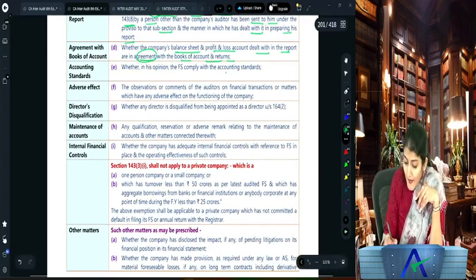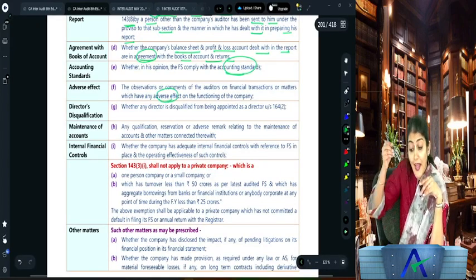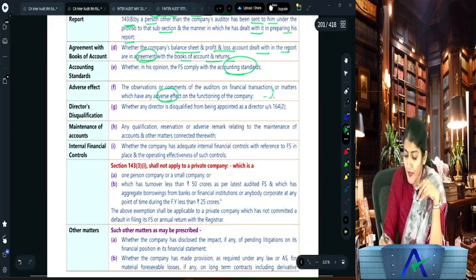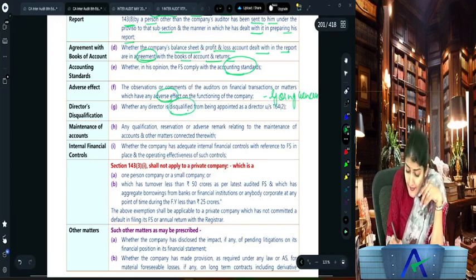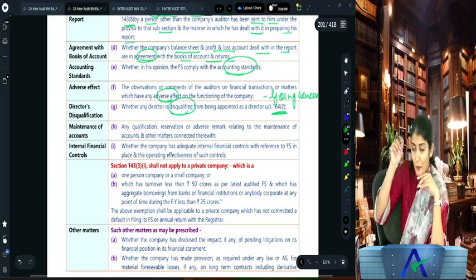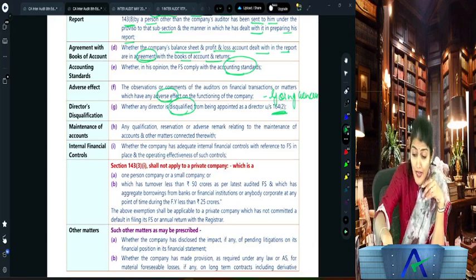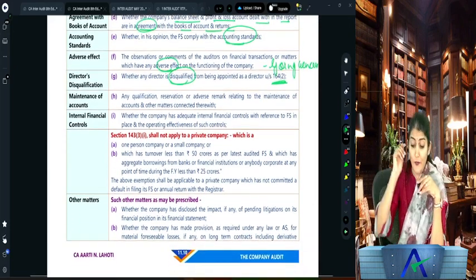So whether the financial statements comply with the AS, and any observation or comments which have an adverse effect on the functioning of the company, this is mainly the concern regarding the going concern. Then whether any director is disqualified under 164(2). The auditor needs to report whether any of the directors of the company are disqualified.